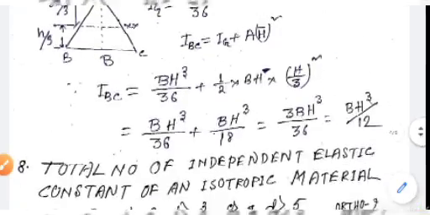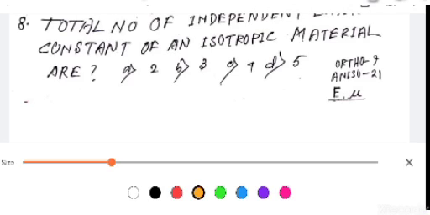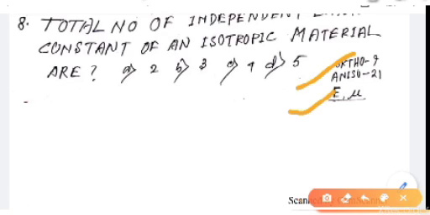Next, total number of independent elastic constants of an isotropic material are 2, 3, 4 and 5. We should remember this: for orthotropic 9 and anisotropic 21, but for the isotropic material there are two independent elastic constants, that is E and mu. Mu is Poisson ratio, E is modulus of elasticity.